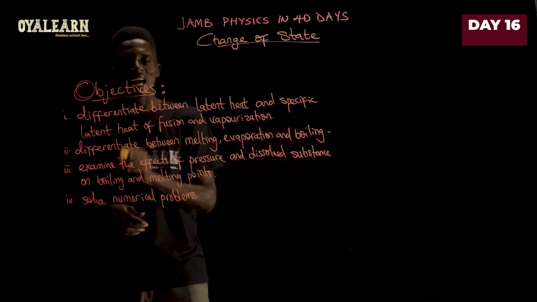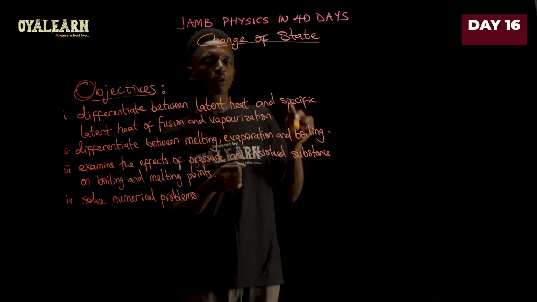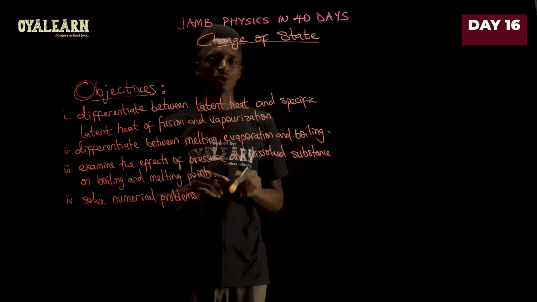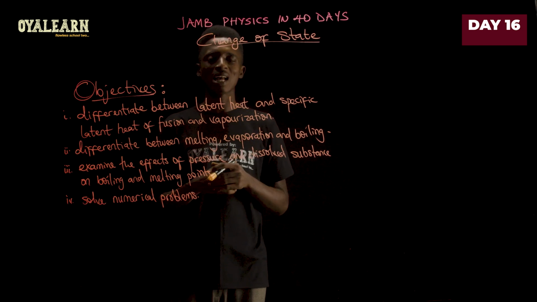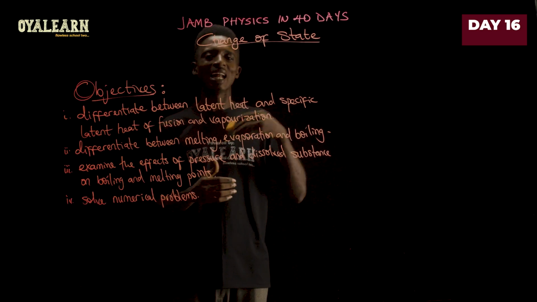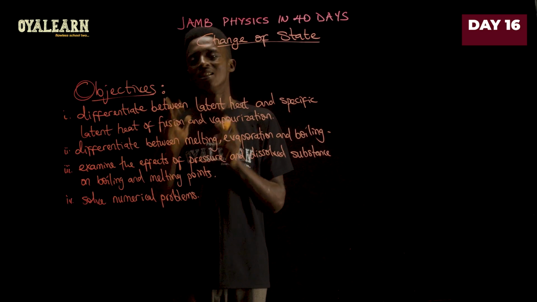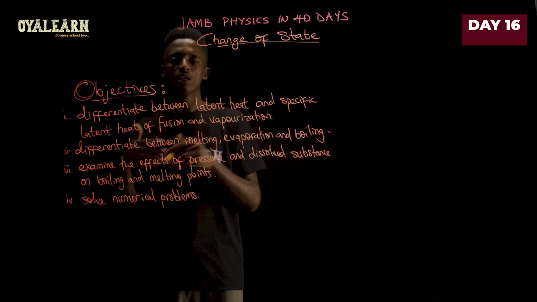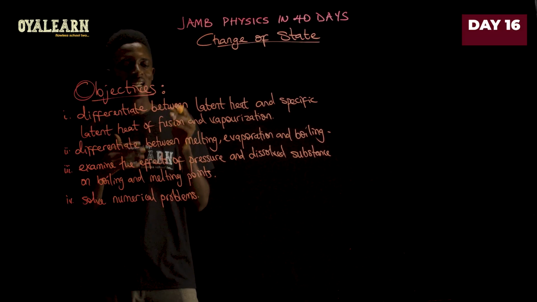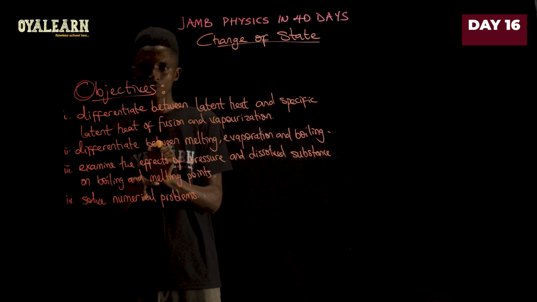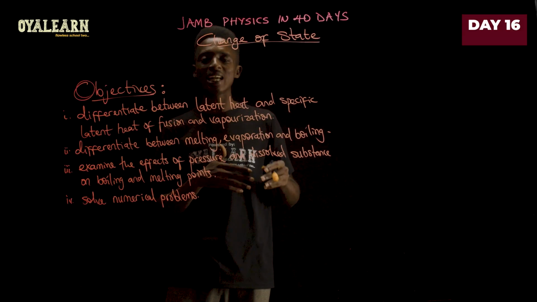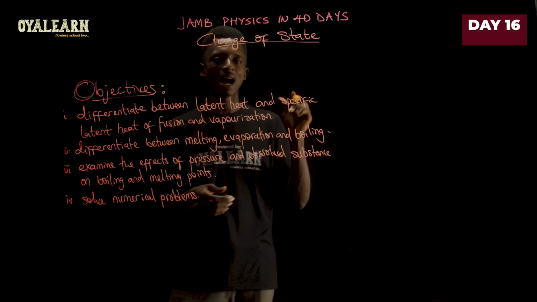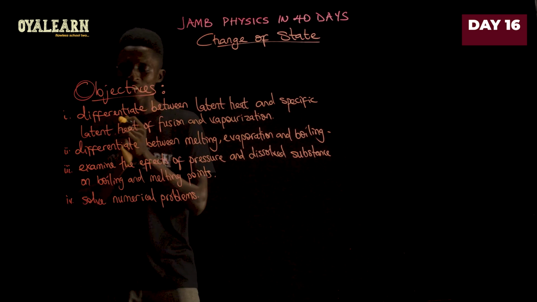However, specific latent heat means the amount of heat required to change the state of a substance when the substance is 1 kilogram. So you are looking at a unit mass of a substance changing state without an increase or decrease in temperature. When it is moving from solid to liquid, for example, ice to water, that is called specific latent heat of fusion, right? And then when it is going from liquid state to vapor, then you are looking at latent heat of vaporization. So that's it about that part.